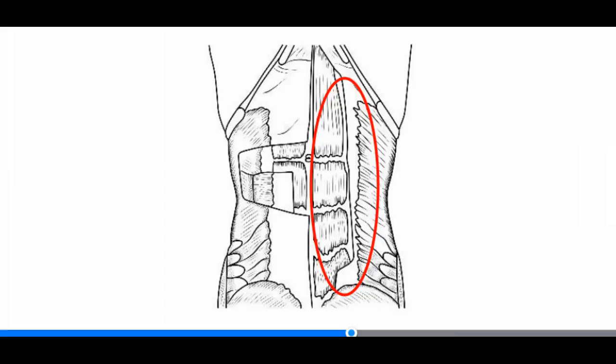The rectus abdominis is primarily involved in trunk flexion through the sagittal plane. The external oblique is primarily involved in trunk flexion through the sagittal plane, lateral flexion through the frontal plane, and rotation through the transverse plane. The deeper muscles of the abdominals group include the internal oblique, which performs the same roles as the external oblique, and the transverse abdominis.